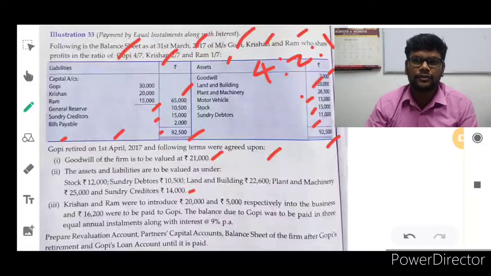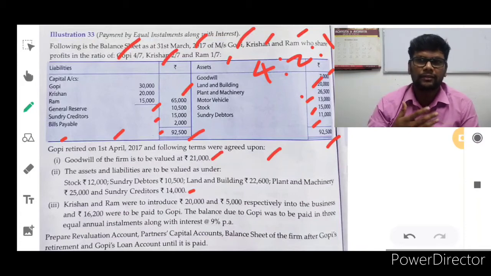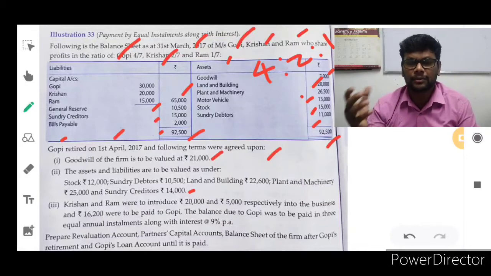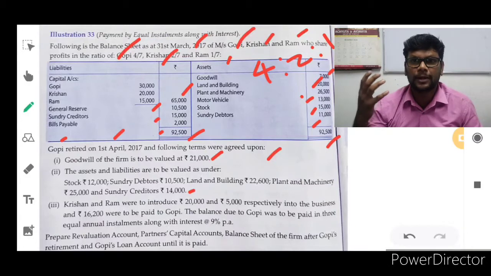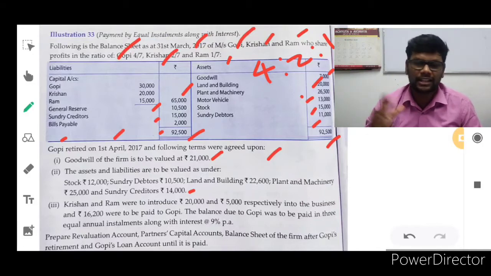Here we will check against the previous information whether assets are increasing or decreasing, or liabilities are increasing. Then we will post them on the debit or credit side of our revaluation account. Finally we will find out the revaluation profit or revaluation loss, whatever it is. If it is revaluation profit, it should be transferred to the credit side of the partners' capital accounts. Revaluation loss should be transferred to the debit side of the partners' capital accounts. One by one we are going to work it out step by step.